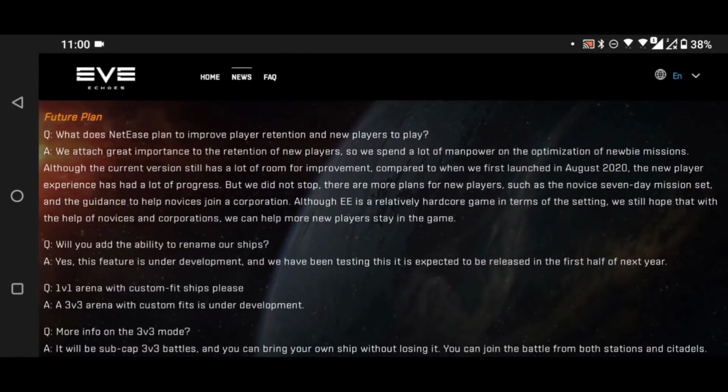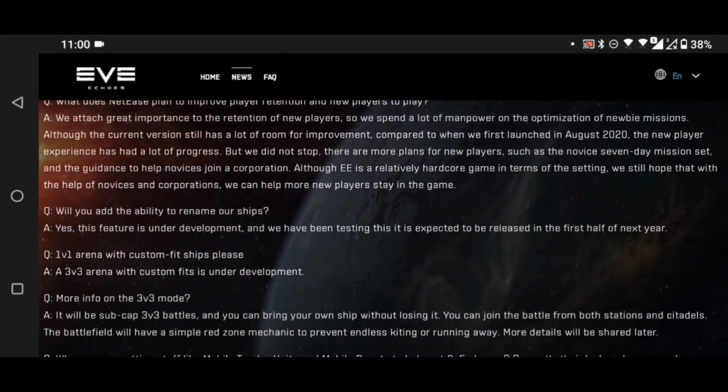Future plans. What does NetEase plan to improve player retention and new players? We attach great importance to the retention of new players, so we spend a lot of manpower on the optimization of newbie missions. Although the current version still has a lot of room for improvement, compared to when we first launched in August 2020, the new player experience has had a lot of progress, which it has.